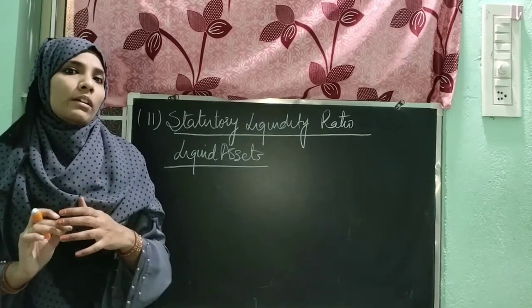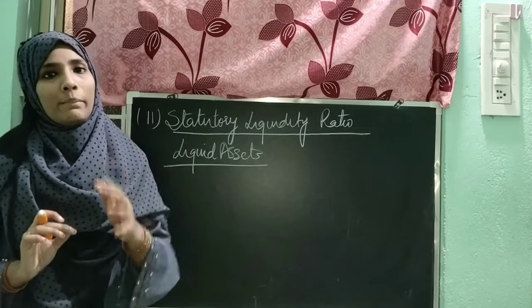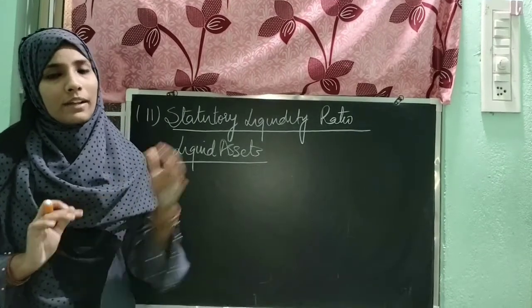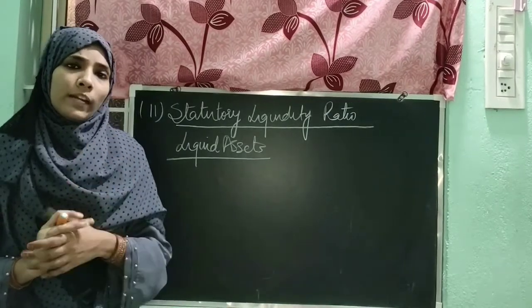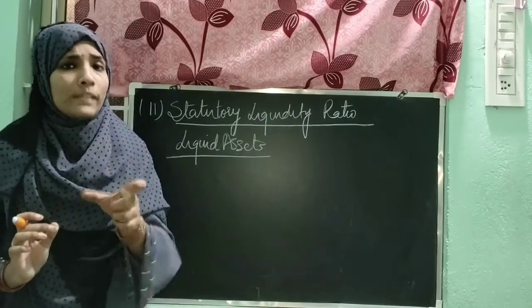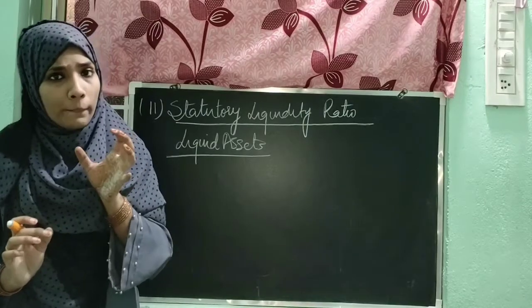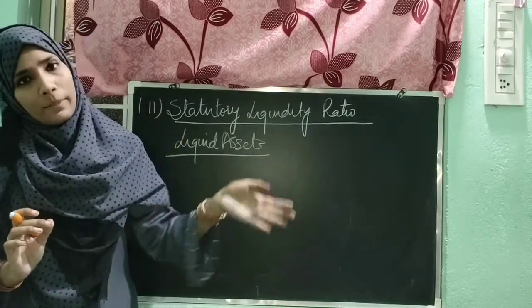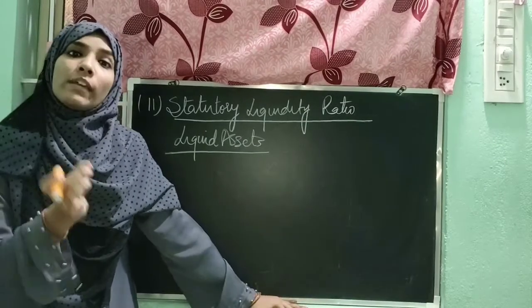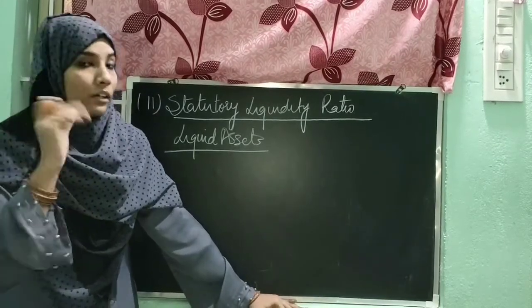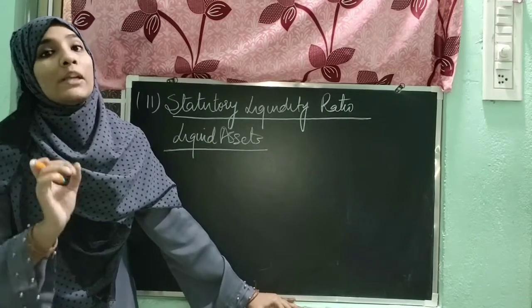In the same way, in this case also, the RBI provides some percentage under SLR. Suppose it would be 10% again. That 100 rupees should not be given to RBI in the form of cash, but they have to invest that amount in any liquid asset.